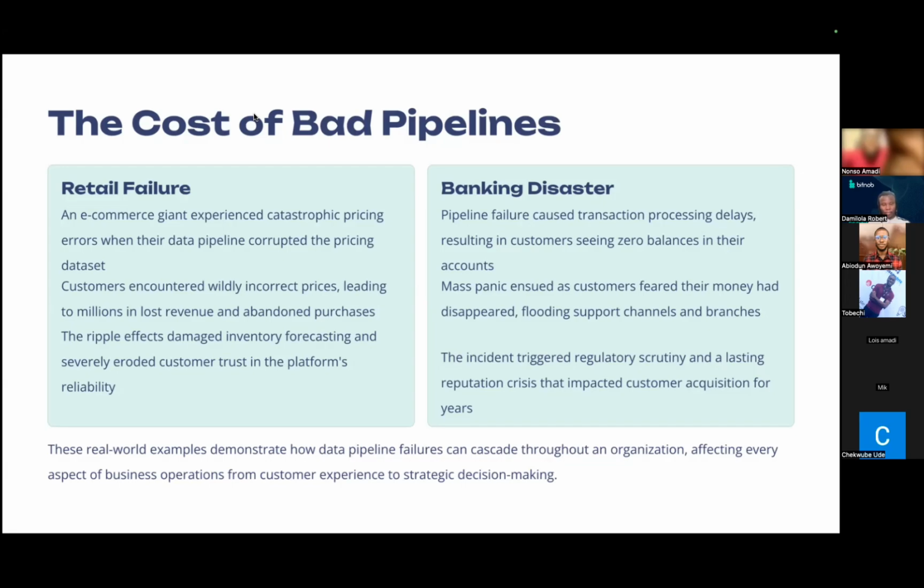It didn't even just stop at that. We noticed that they also saw that their account balance was zero after sending money. Imagine you waking up to that. No doubt, you definitely want to find out what exactly happened to your money. And you want to spend a lot of time on customer support, having them explain it, or even if it is a bank branch, you will go there and shout at their customer representative. All these examples go to demonstrate how bad data pipelines can cause a cascading failure throughout an organization. And these failures can disrupt business operations from customer experience to even strategic decision making.